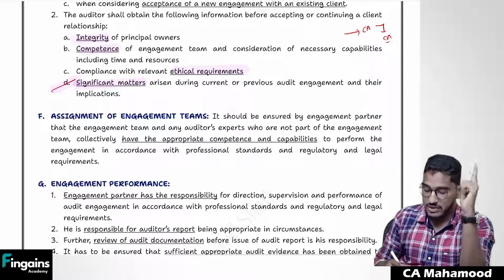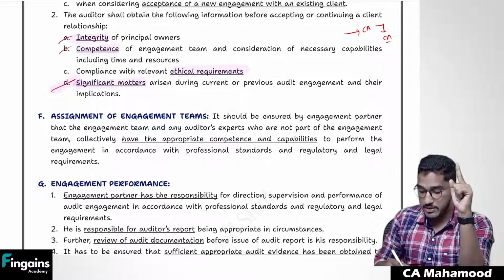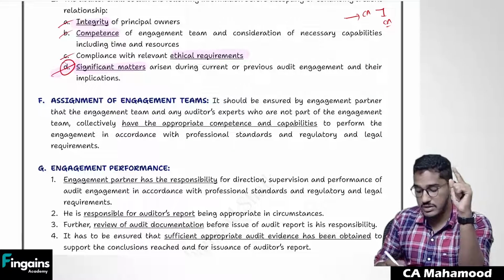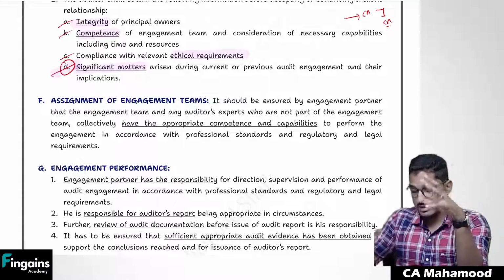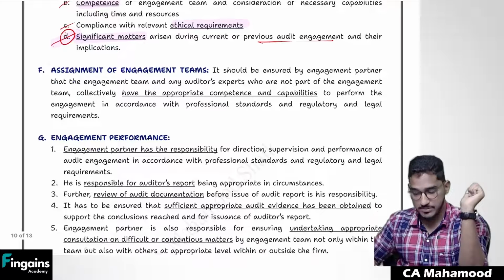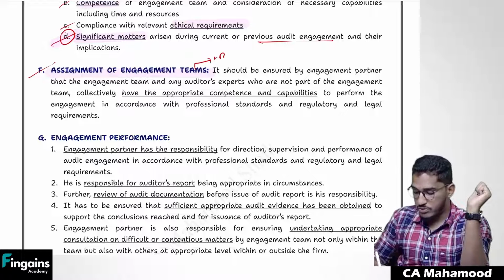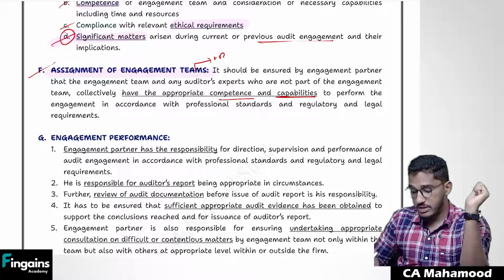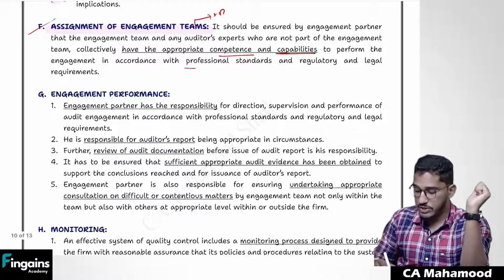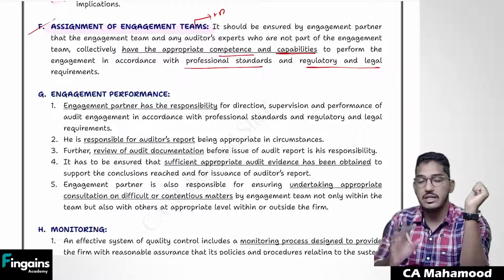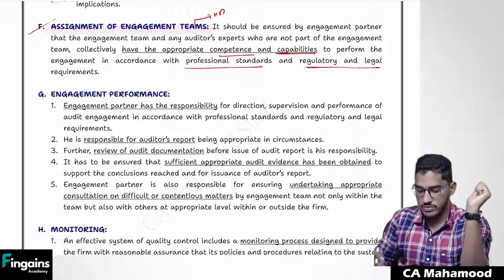In addition to the three factors which you will consider as per SQC1, integrity, competence and ethical requirements, you should also consider any significant matters that have arisen during previous audit assignments. Next one, you should properly assign your engagement team, nothing but your human resources. A proper team should be there. Your team should be competent and capable. They should have knowledge of professional standards. They should comply with legal and regulatory requirements.